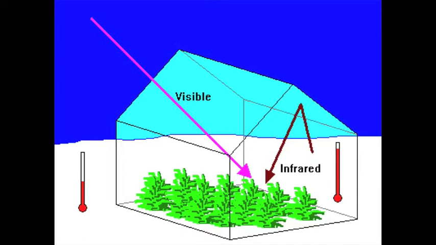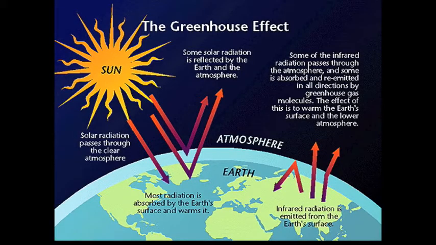Visible light comes in through the glass of a greenhouse. The sunlight warms the inside, including the plants. Plants give off infrared radiation, known as heat, which is trapped by the glass, so the greenhouse gets warmer. Check out this diagram of the greenhouse effect on the Earth. Take a second to study how it's working. It's basically the same idea as the plant greenhouse.